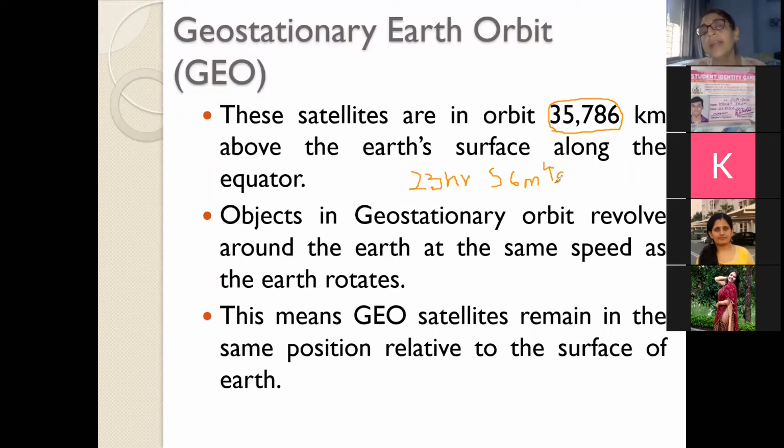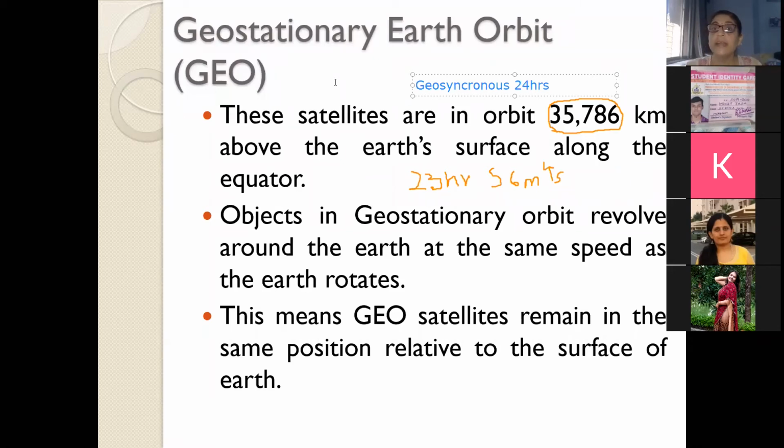Now, when I said the altitude decides the time period, the question that may come to your mind is, what should be the orientation of a geostationary satellite? There is another term called geosynchronous. Geostationary and geosynchronous both take 24 hours to complete one revolution around the earth.